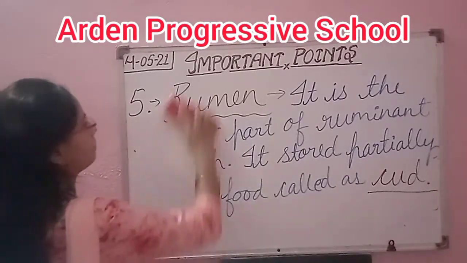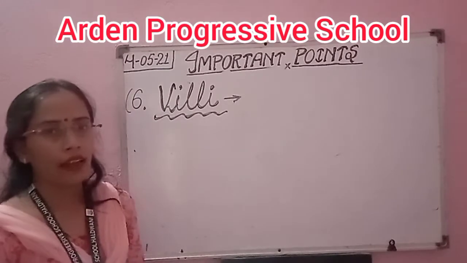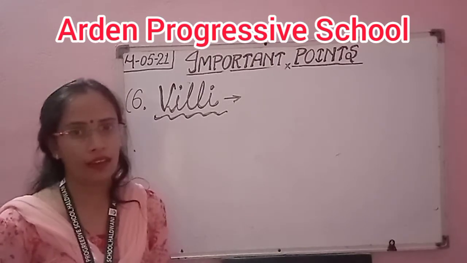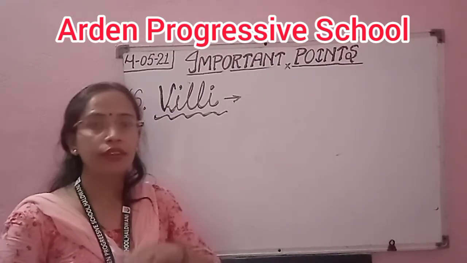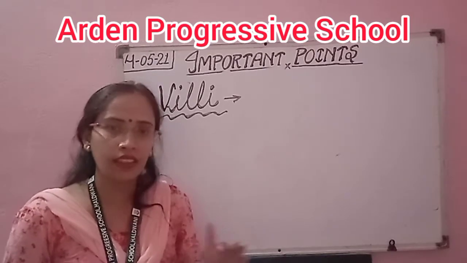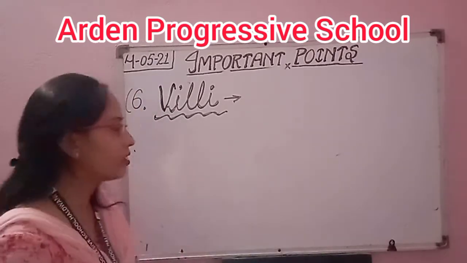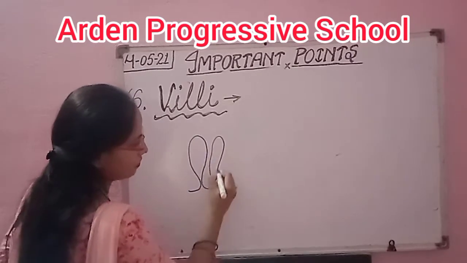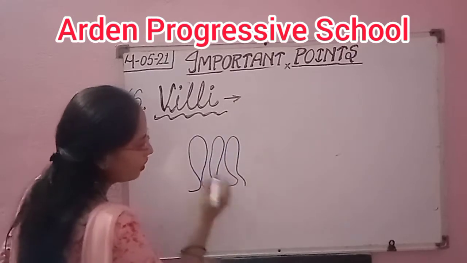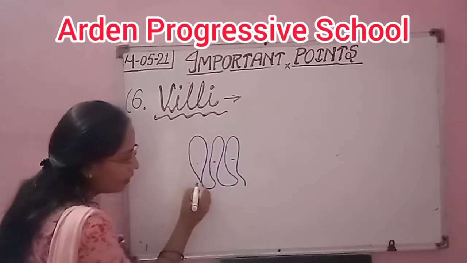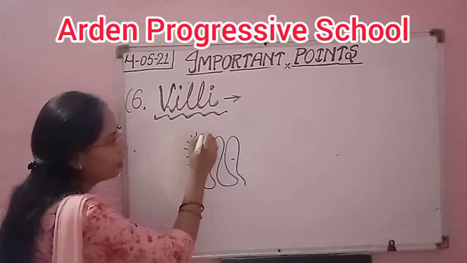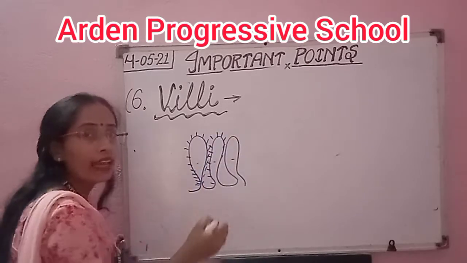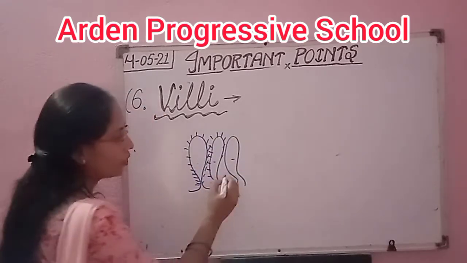Next topic is villi. Now, what are the villi? Villi are the finger-like outgrowths present in the small intestine. Their structure is somewhat like this. Through this area the absorption takes place, the absorption of digested food.